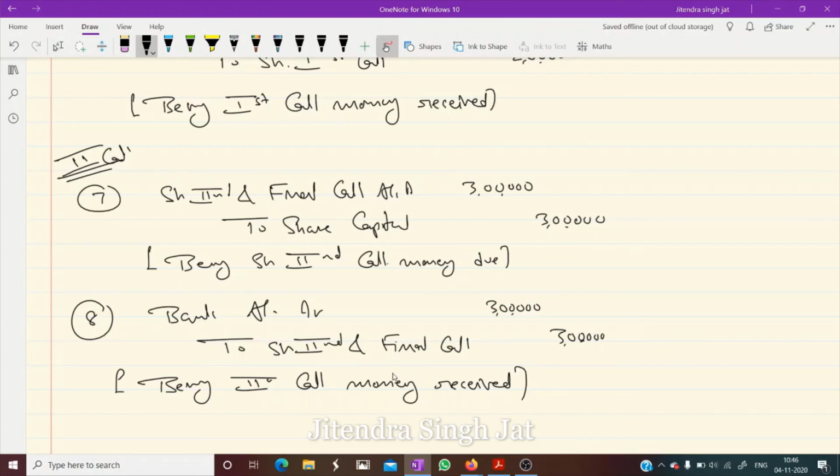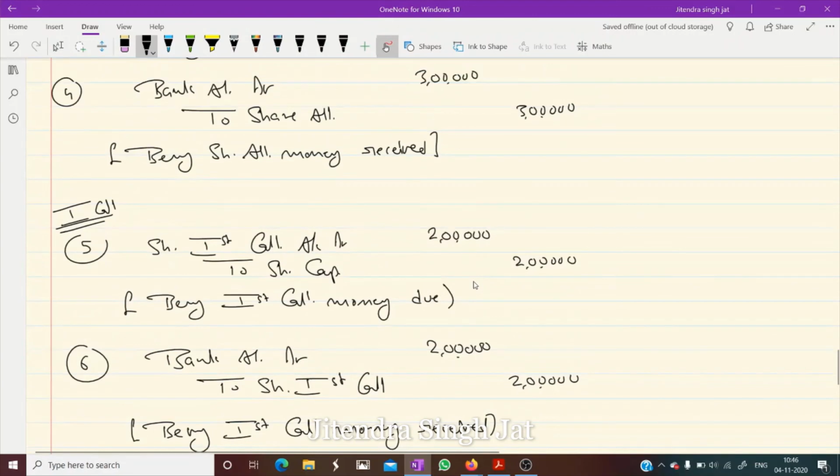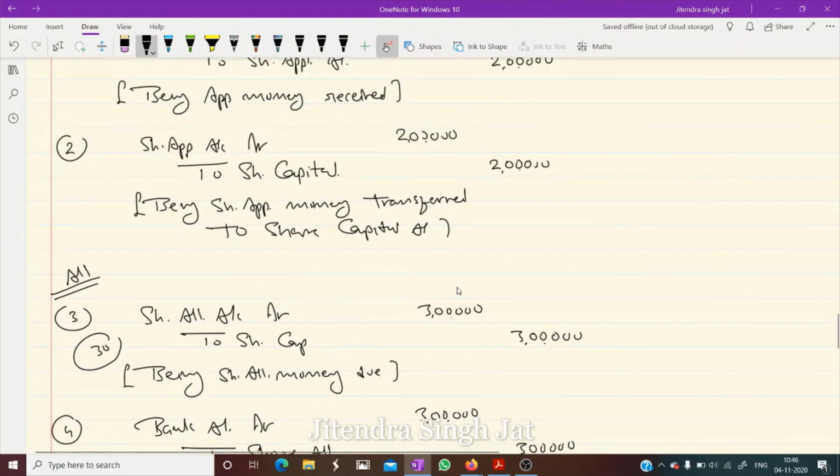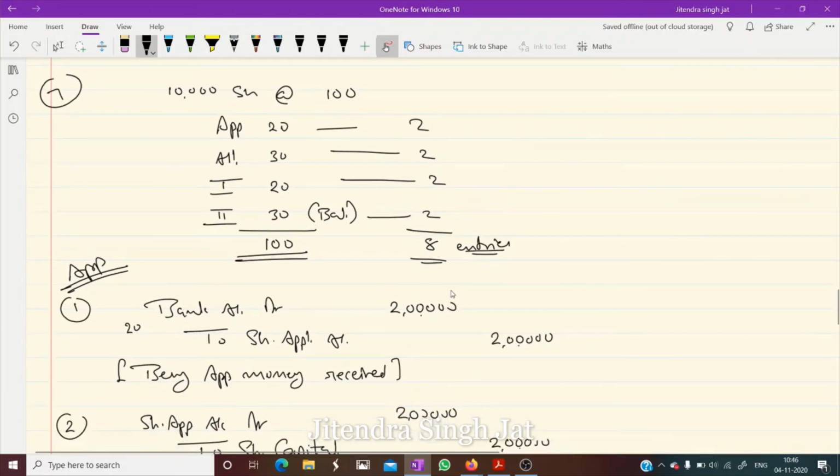So these are the 8 entries which are required at the time when a company issues shares in installments. Okay, dear children, I hope the question is clear to everyone. Yes, children.